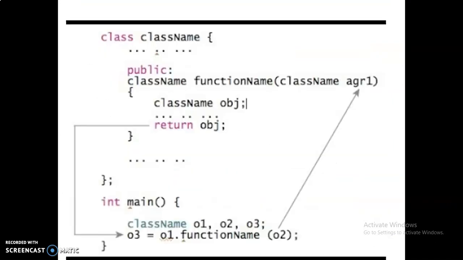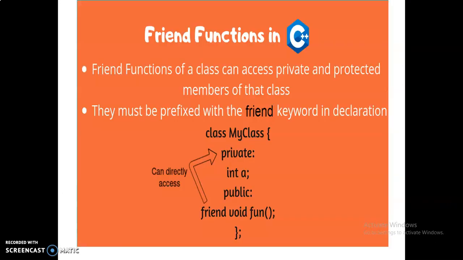Friend function. The use of the friend function is that private members can be accessed outside the class if that function is declared as a friend of that class.